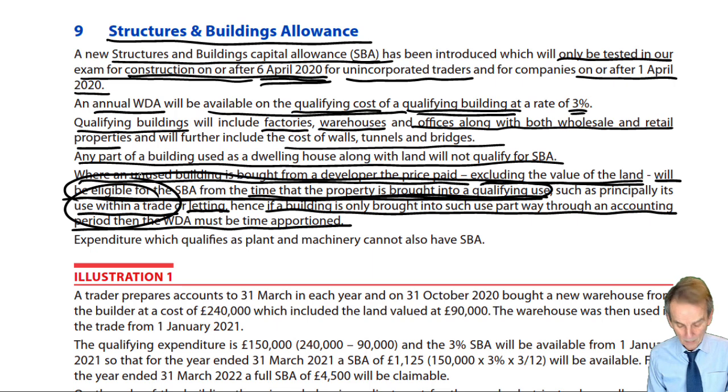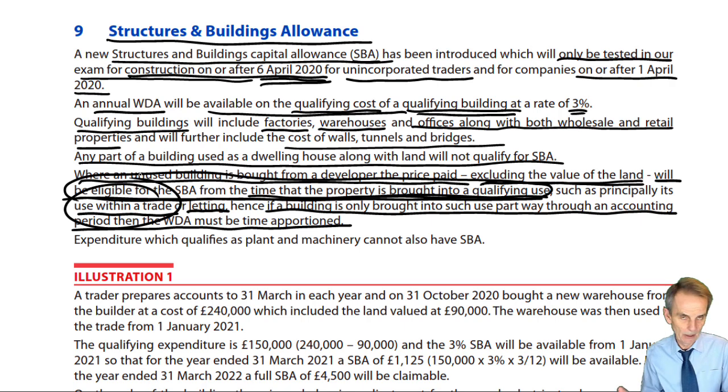And that therefore means that we may have bought it partway through the accounting period, but we don't start to get this 3% writing down allowance. We don't start this 33 1/3 year life of the structure, of the building, until it's brought into use. That is the time apportionment exercise we will do.